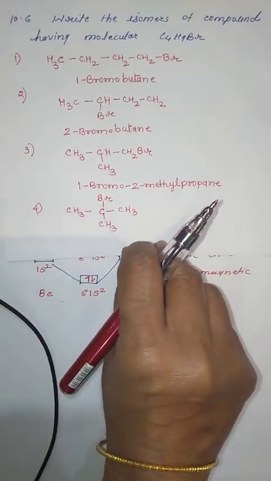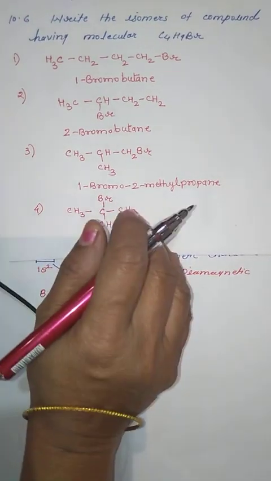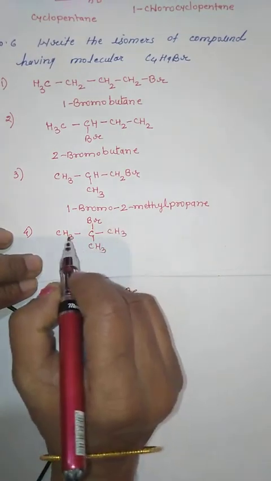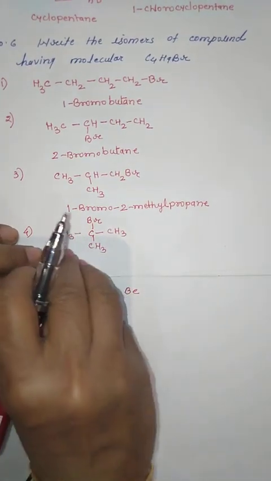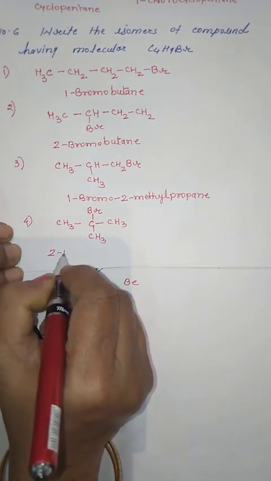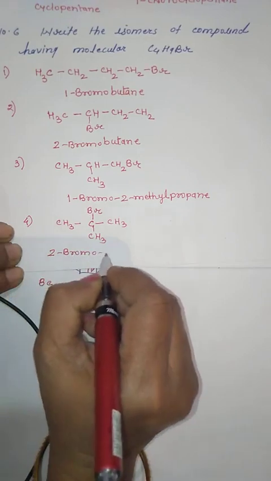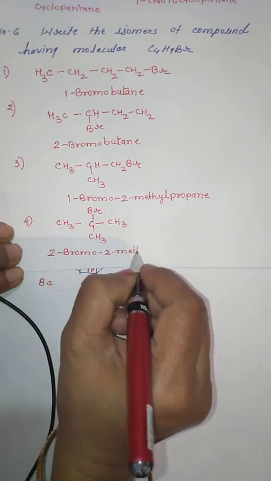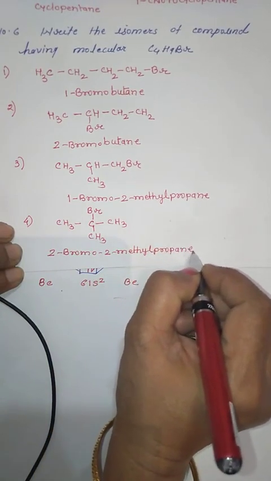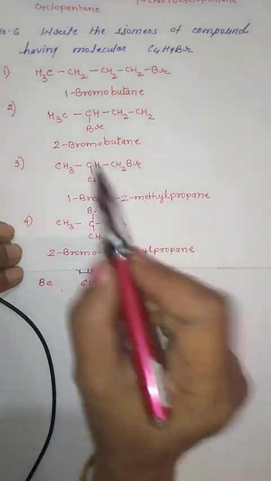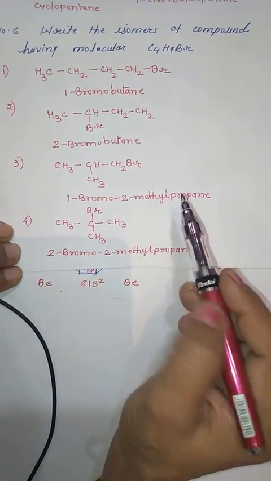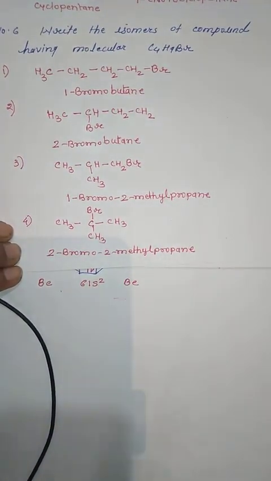Now we are naming this compound. The name of this compound will be 2-bromo-2-methylpropane, since there are 3 carbons in the main chain, so it will be propane. This will be the fourth isomer. So children, with the molecular formula C4H9Br, these 4 isomers are possible. In our next video, we will go with the next exercise.